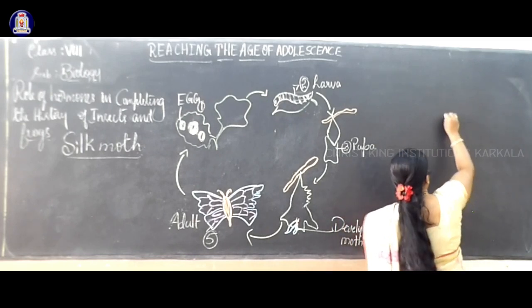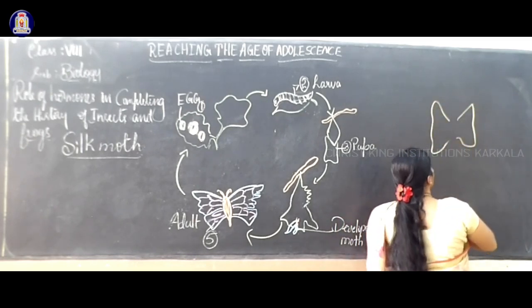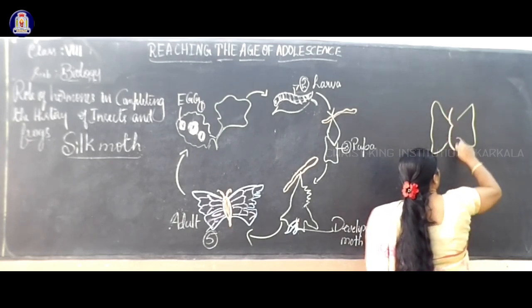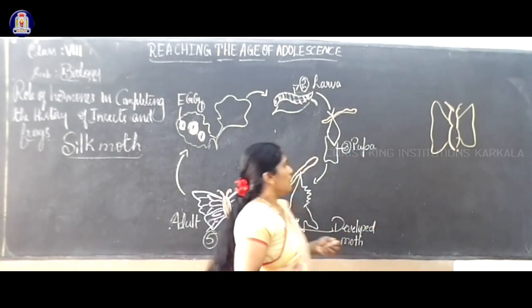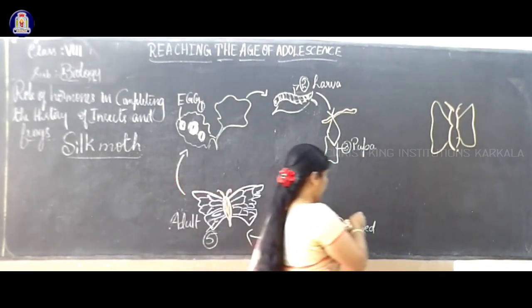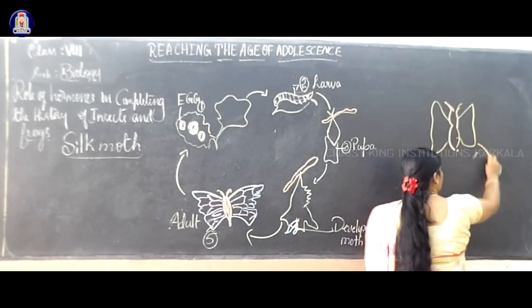Observe carefully. So this is a female silk moth. It will lay the eggs. The first stage, it will lay the eggs.